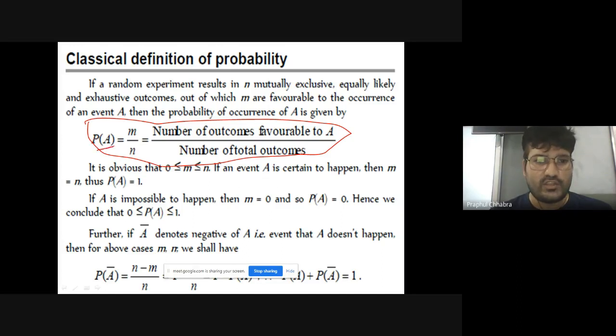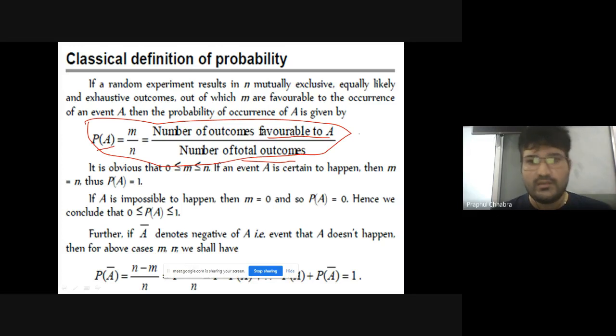This is the fundamental formula of probability. What is this formula? Probability of happening of any event A is equal to favorable outcomes corresponding to A divided by total outcomes. I repeat, probability of happening of any event A is equal to favorable outcomes corresponding to that particular event A divided by total outcomes.